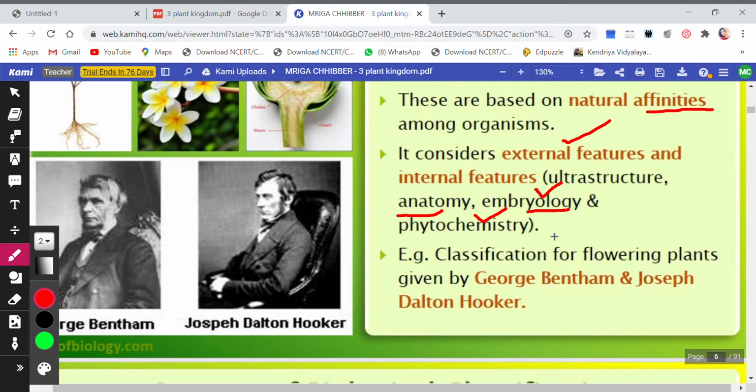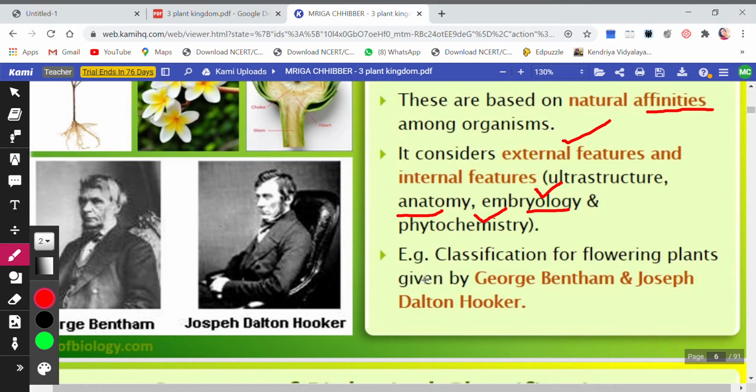सिर्फ outer structure देख के classification नहीं कर सकते. So embryology भी देखेंगे उस plant की कि embryo कैसे develop हुआ, ठीक है, उसकी anatomy भी देखेंगे, उसका ultra structure मतलब smallest structure, cell के structure तक जाएंगे, उसकी phytochemistry देखेंगे. So all these were considered for classification.